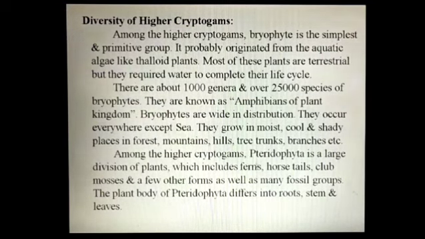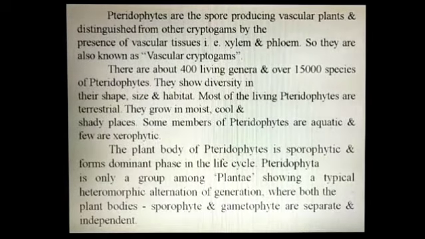Among the higher cryptogams, Pteridophyta is a large division of plants, which includes ferns, horsetails, club mosses, and a few other forms, as well as many fossil groups. The plant body of Pteridophyta is differentiated into root, stem, and leaves. Pteridophytes are the spore-producing vascular plants and distinguished from other cryptogams by the presence of vascular tissues, that is xylem and phloem. So they are also known as vascular cryptogams.